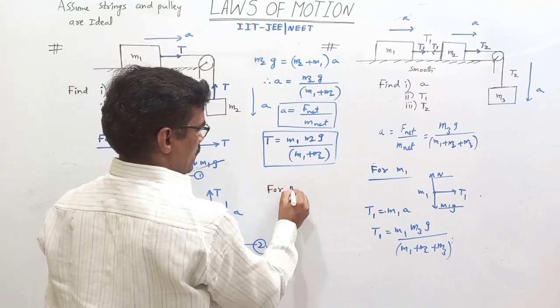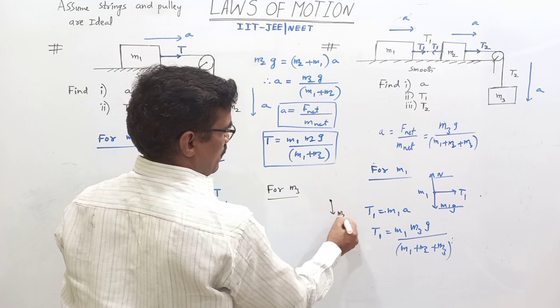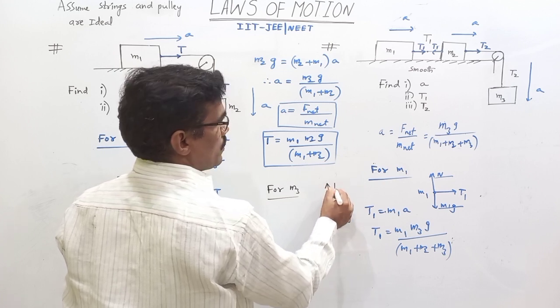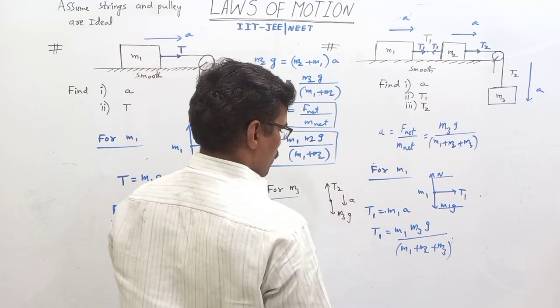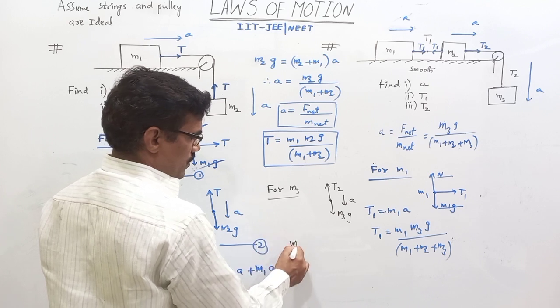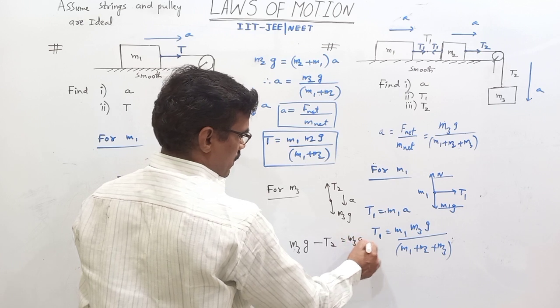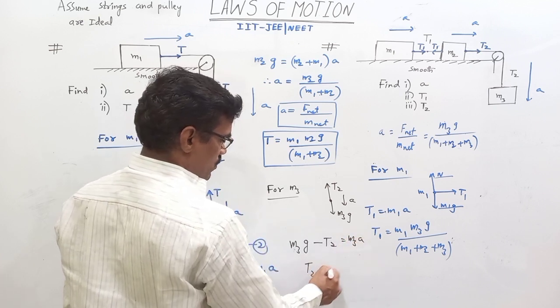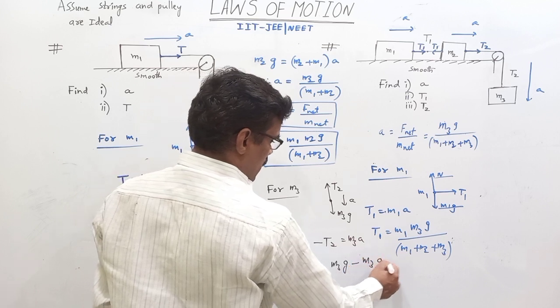For M3, free body diagram. What forces are acting on M3? M3g down and the tension T2 up. But it moves down with acceleration a. We get M3g minus T2 equals M3a. So T2 is equal to M3g minus M3a.